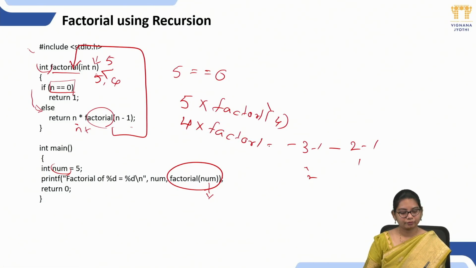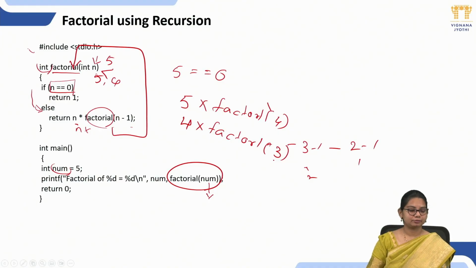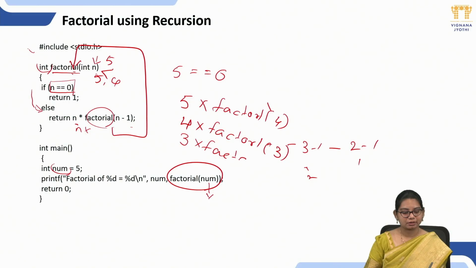Factorial of 3. So again this function is calling itself. Again the control goes to the function and again it will check the base case. What is the base case again? n == 0. So what is our n value here? 3. Is 3 equal to 0? No. Then it will return 3 * factorial(n - 1). That means 3 minus 1, factorial of 2.